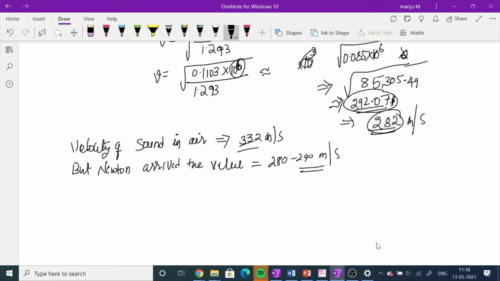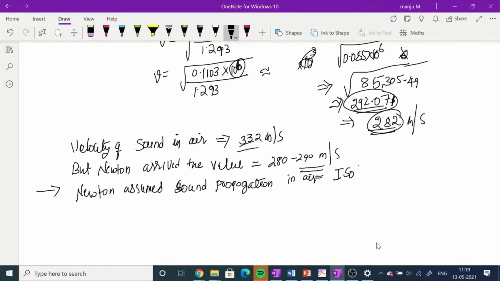So what Newton assumed must be wrong. Newton assumed that sound propagation in air is an isothermal process.